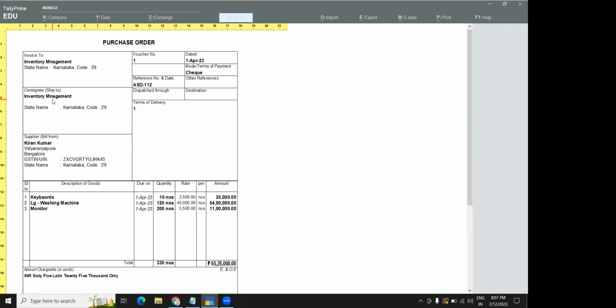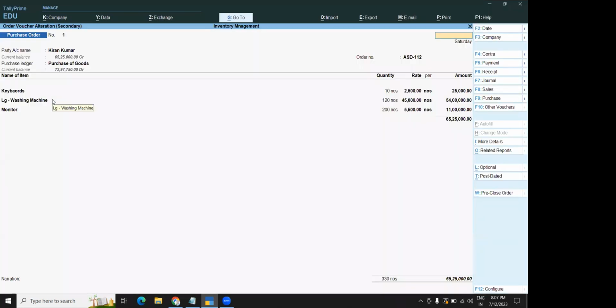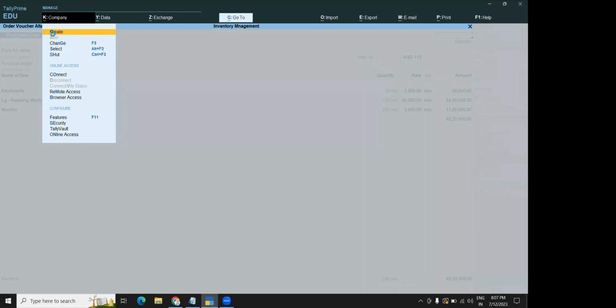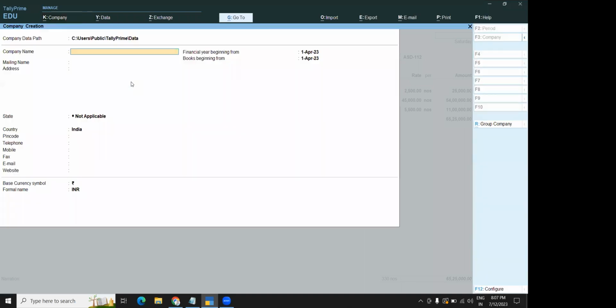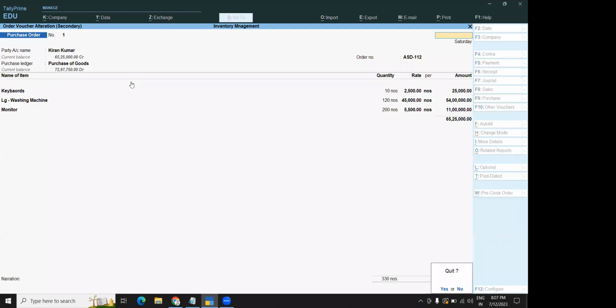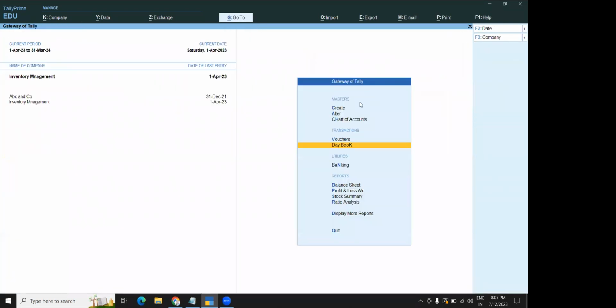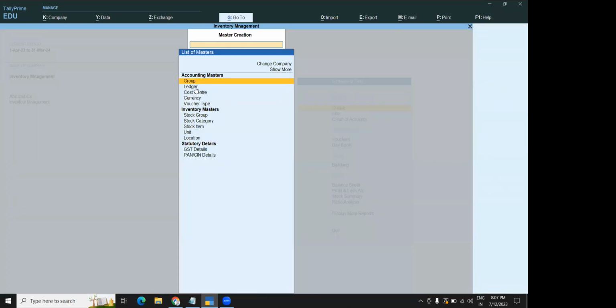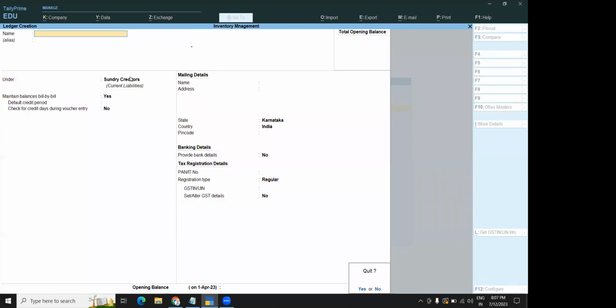At the time of creating ledgers, at the time of creating a company only, you have to give all the information. Understood? While creating a company itself, you will give all the information. All the details you will be filling here. Clear? Okay, ma'am. When you're creating a purchase ledger, at the time of creating a purchase ledger, you will mention all your details there again.